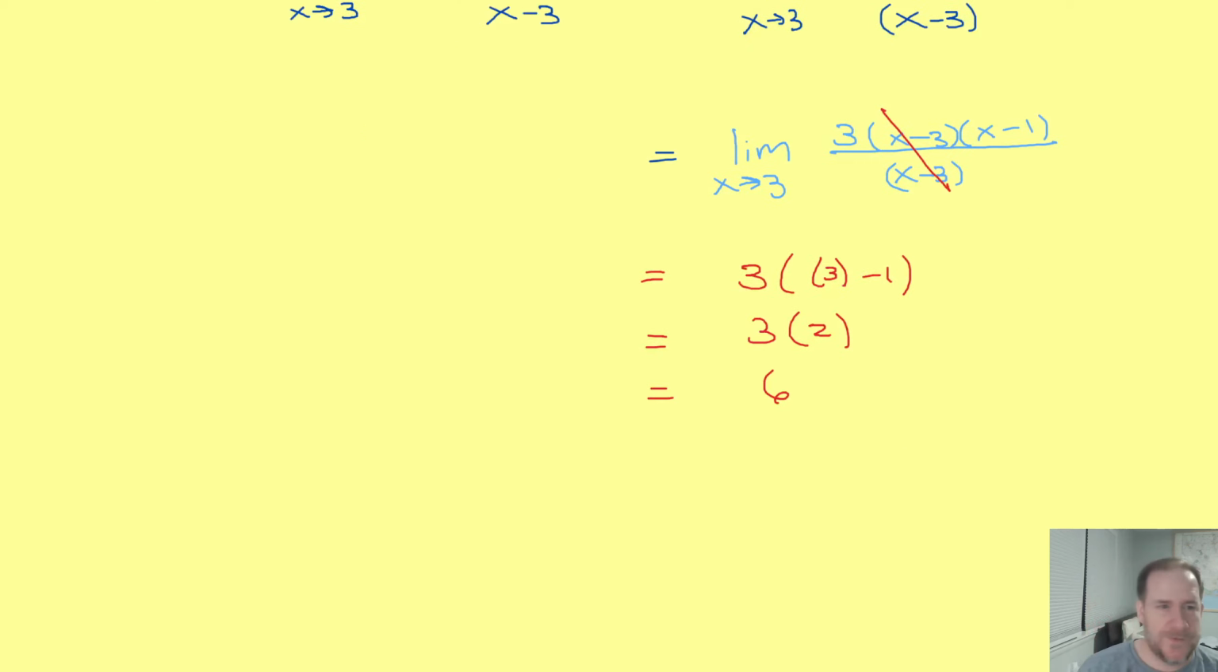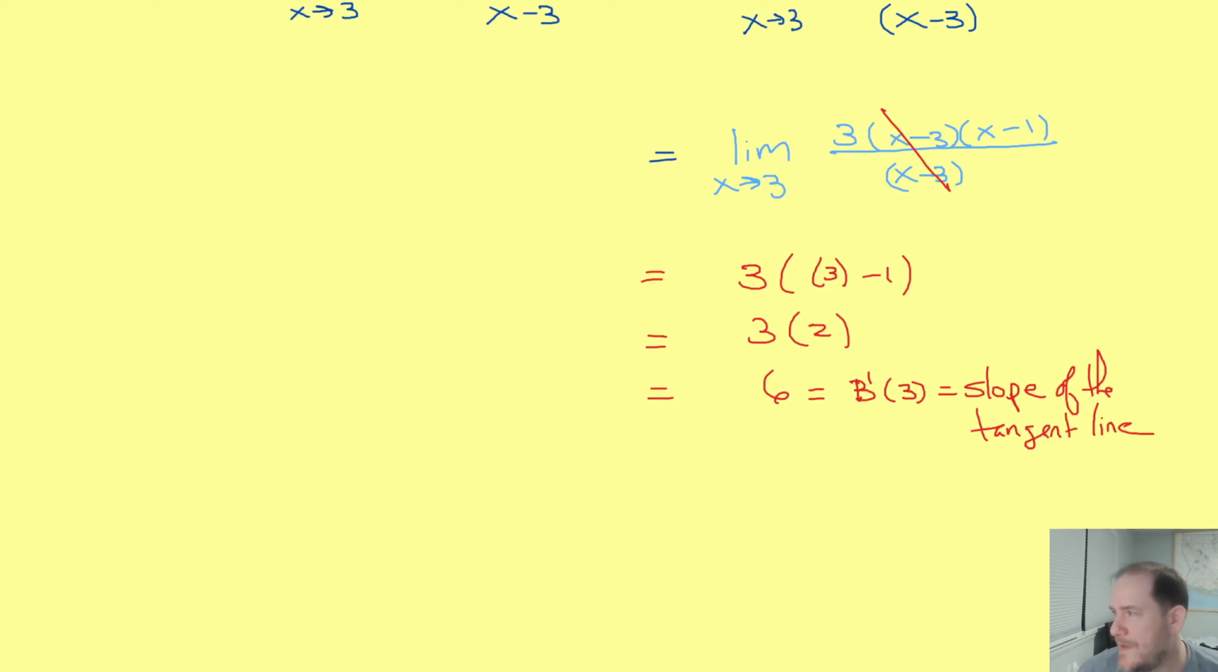All right, and I know sometimes after we do these big long processes, you forget what the heck you even just found. So what is this 6? Oh, well that 6 is b prime of 3. What does that mean? It means it's our slope. Slope of what? Slope of the tangent line. And that means we can kind of kill two birds with one stone, because if that's the slope of the tangent line, then the slope of the normal must be the opposite reciprocal of this 6. So it would be negative 1 over 6.